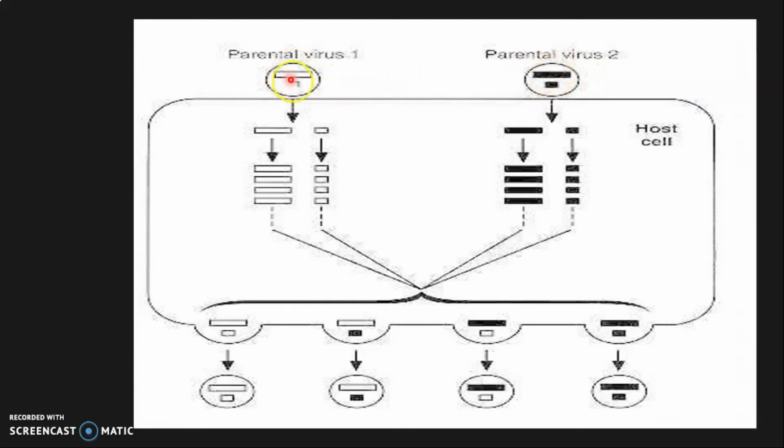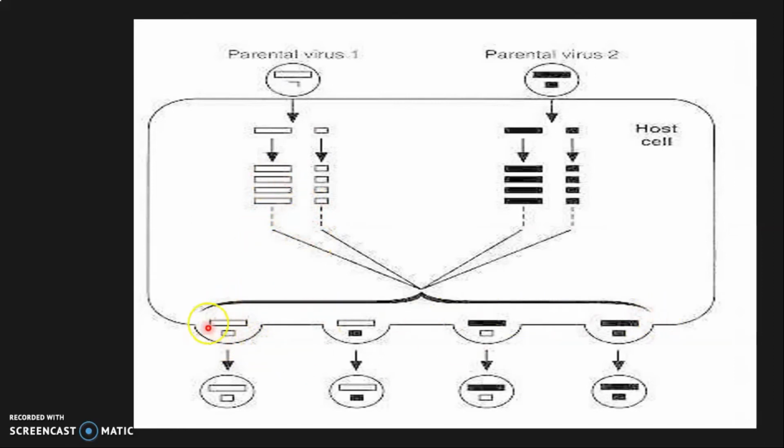Suppose this has 2 different particles and this has 2 different particles. When they infect the host cell, they replicate, and in this way the parental virus segments also replicate. During the replication, what would happen? Then we have 4 chances.